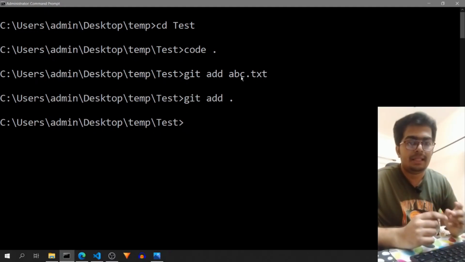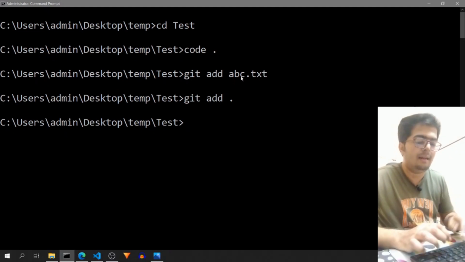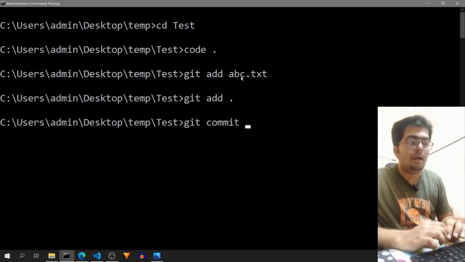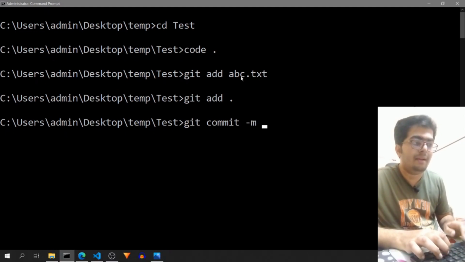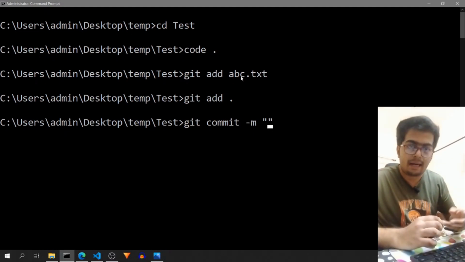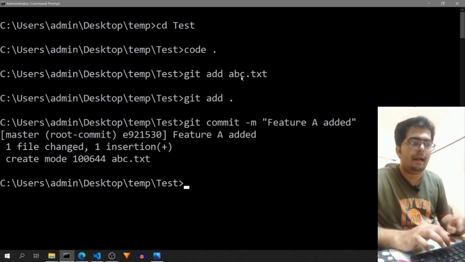I have added my changes to the file, but these changes are not final. And so to make those changes final, we have to commit those changes. So for that, you have to use git commit and you have to pass a message. But for passing a message, you have to use -m, which stands for message. And in double quotes, you can add whatever message you want. This message should be informative about what changes have been made so that it can be tracked in future. So I will add "feature A added" and I will click enter.